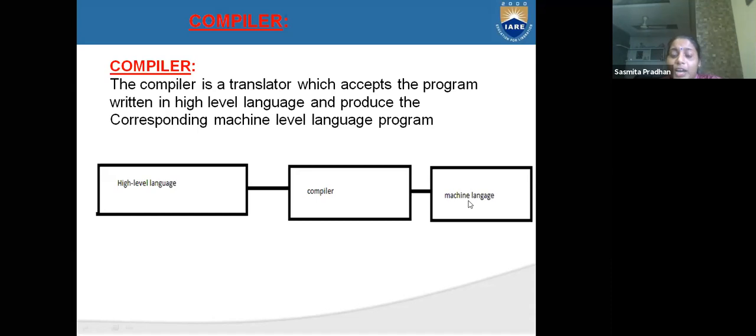So what output will come? 5 plus 6: 5 means 101, 6 means 110, something like that. After adding, the output 11 should come. That 11 we can convert into 0s and 1s, and that is machine level language. If I write i is equal to 5, j is equal to 6 and i plus j in high level language, the compiler will accept that and the machine level language will show the output.